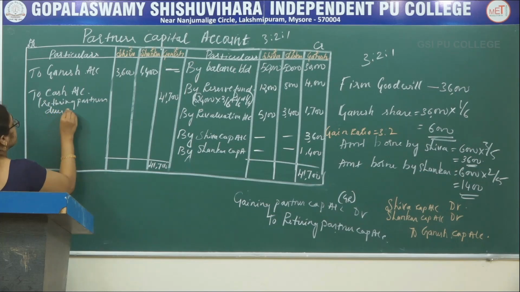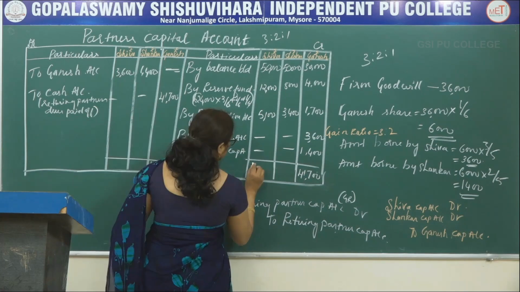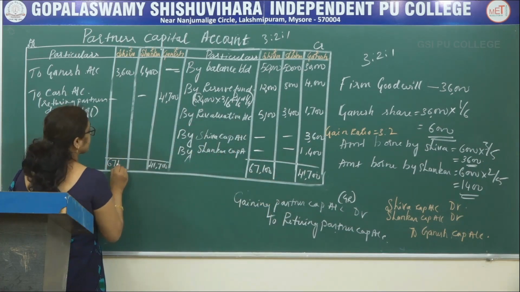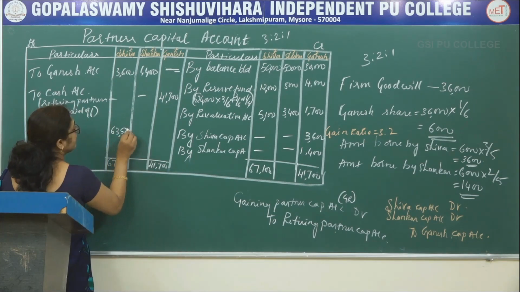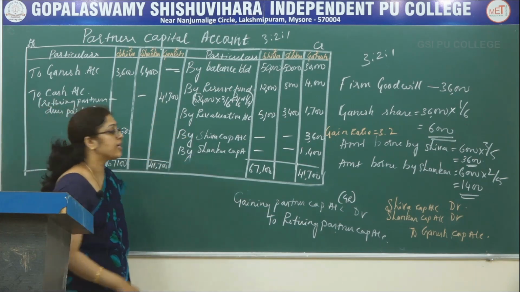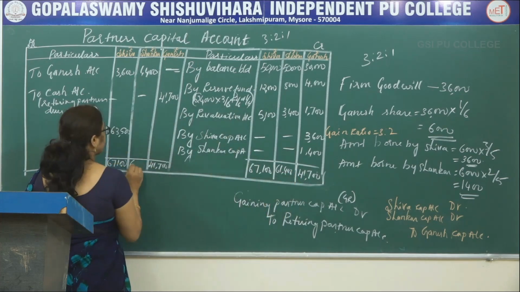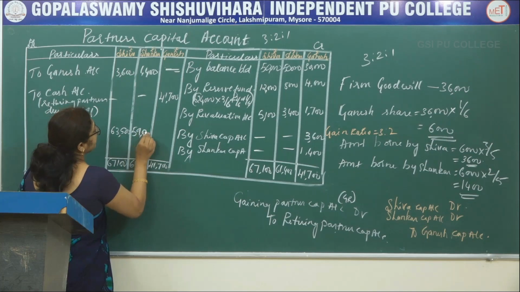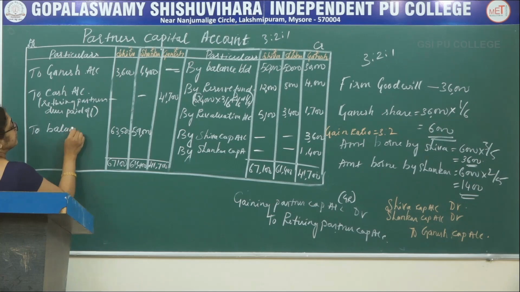dues paid off. Next balance the Shiva account, that is 67,100, write the same total here, the difference is 63,500. Next balance the Shankar capital account, that is 61,400, write the same total here 61,400, the difference is 59,000. This is to balance carried down to balance sheet.